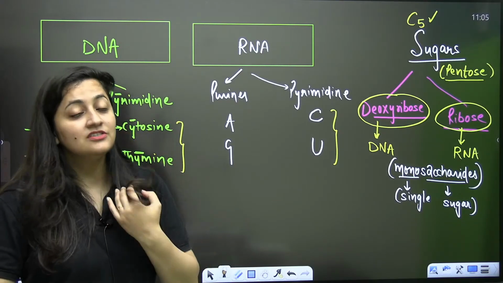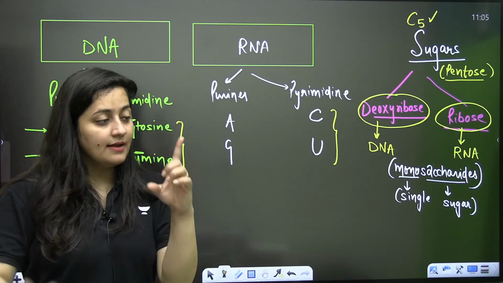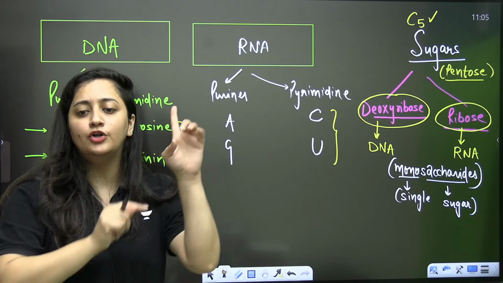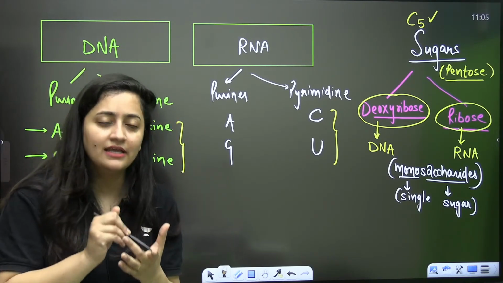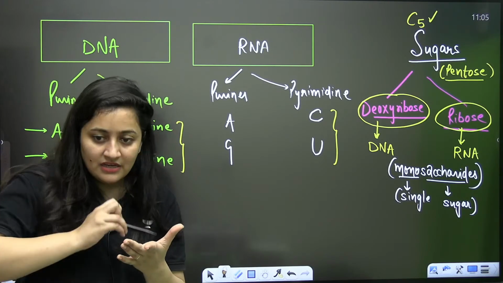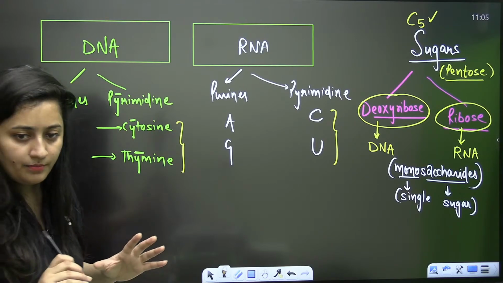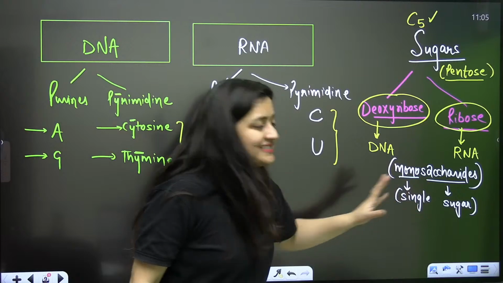If you have missed the classes of biomolecules, please attend them. That's my suggestion: complete biomolecules, molecular basis of inheritance, and biotechnology all together, because one chapter helps in the revision of another chapter. So this is the single sugar.